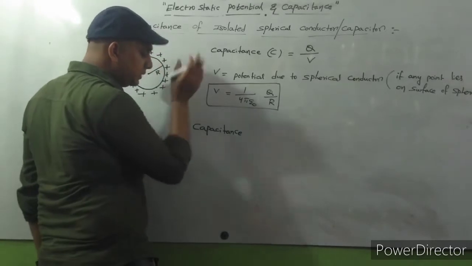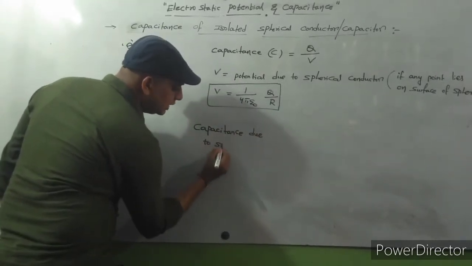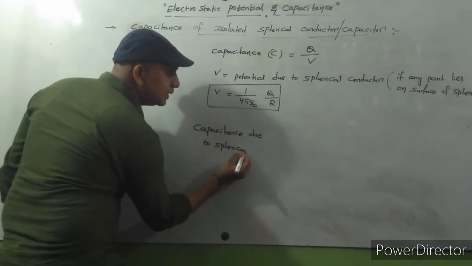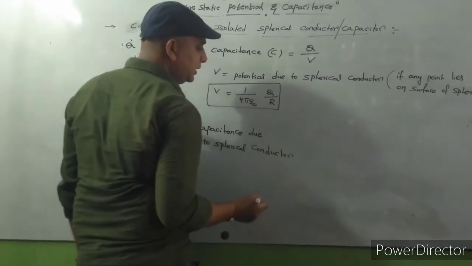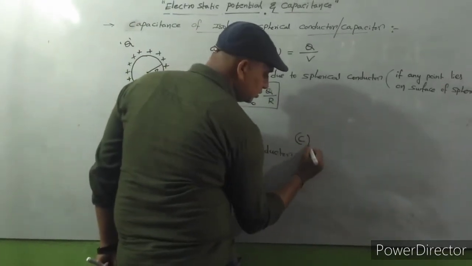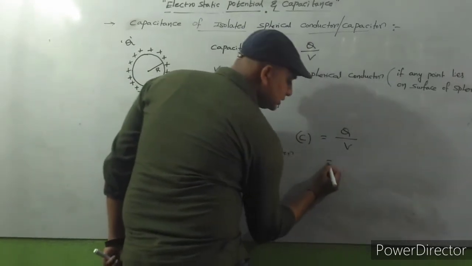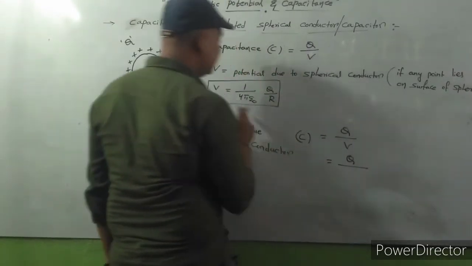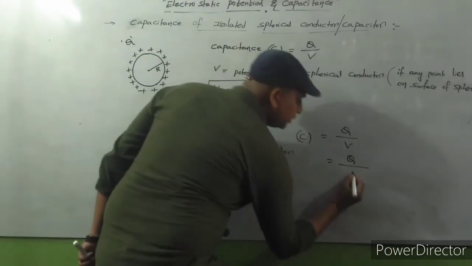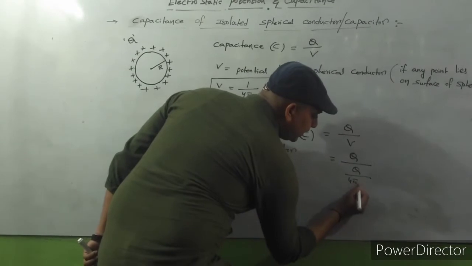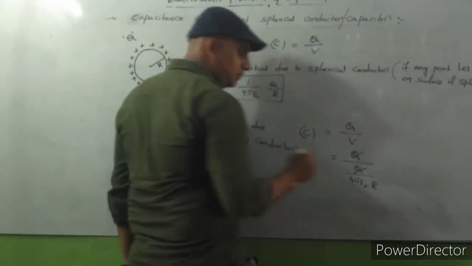Capacitance due to a spherical conductor, C is equal to Q by V. That means Q by V is Q by 4 pi epsilon naught into R. Here Q is going to be cancelled.